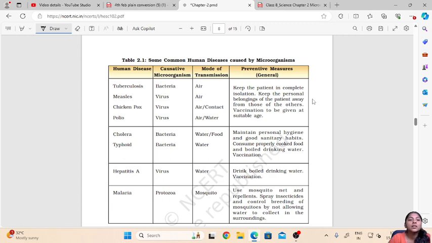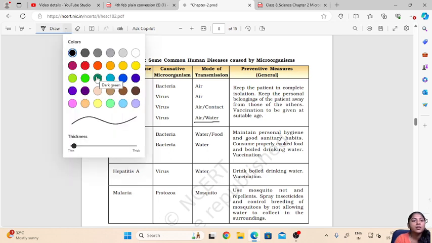Then measles: the causative organism is a virus. It is also transmitted through air. Then chickenpox. Chickenpox is also caused by a microbe which is a virus, and it can be transmitted through air or by contact. Then the fourth one is polio. Polio is also caused by a virus and it is transmitted through air or water.